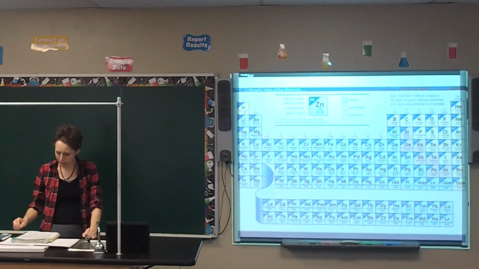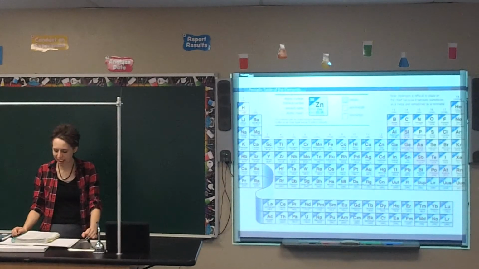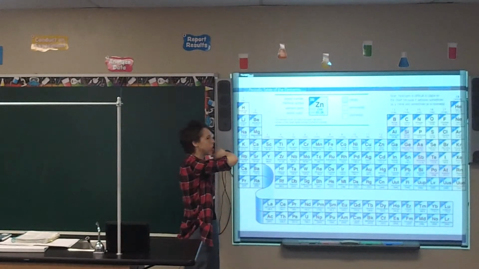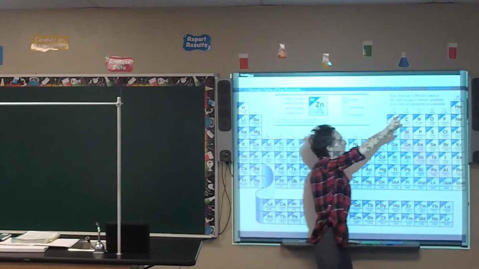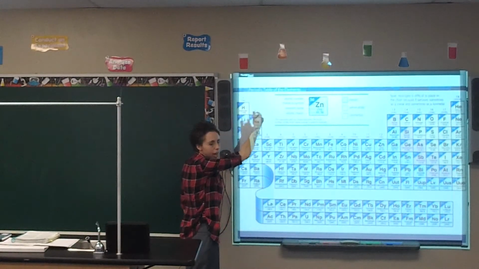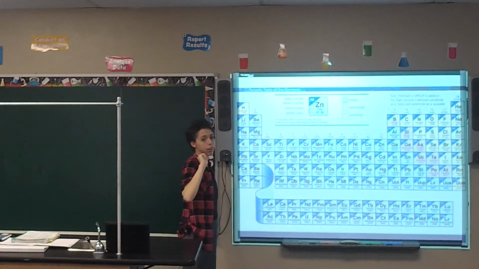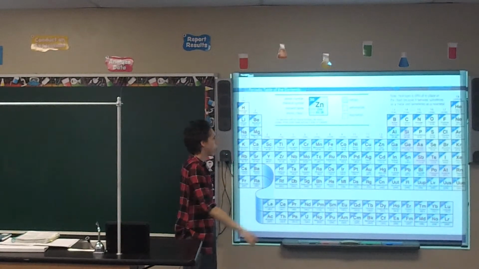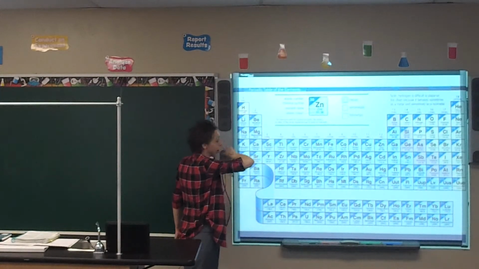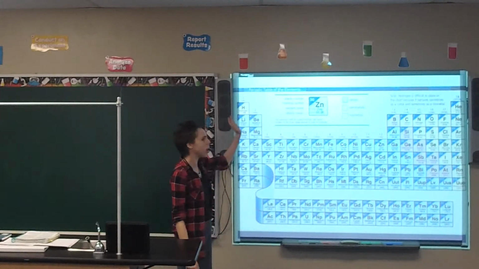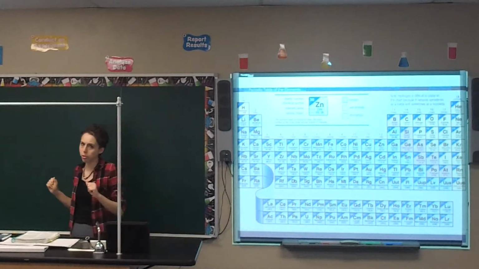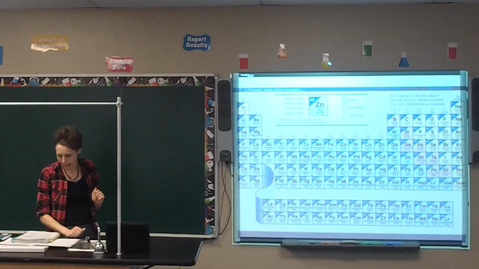Your book points out a table of elements arranged by atomic number and the number of valence electrons, and there is a reason they are spaced out like this. You might wonder, why is hydrogen over here, and why is helium way over here? Why didn't they just stick helium right here and be done with it? There is a reason, and it has to do with their valence shell, or their outermost electrons. That's why it's 1, 2, 3, 4, 5, 6, way over there. Scientists put them in order of atomic number, but then they also space them out by their valence electrons. That's the reason why there look to be gaps or weird spacing.